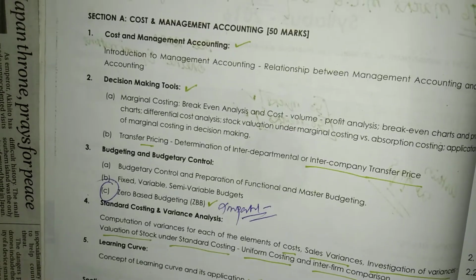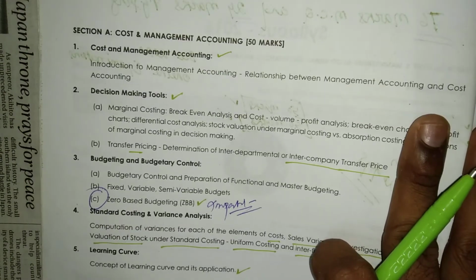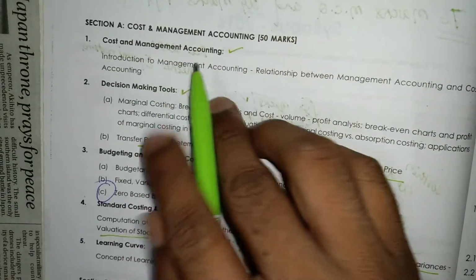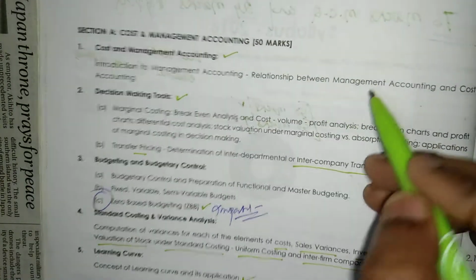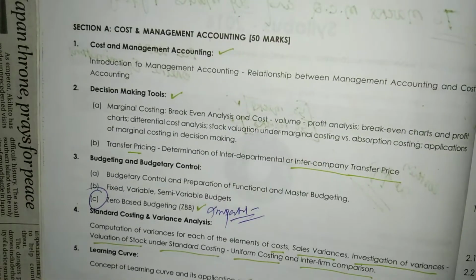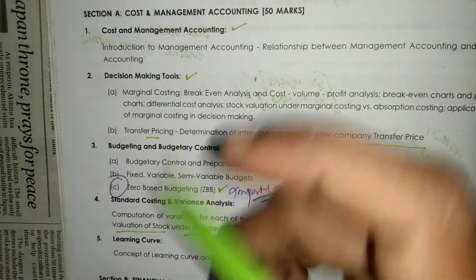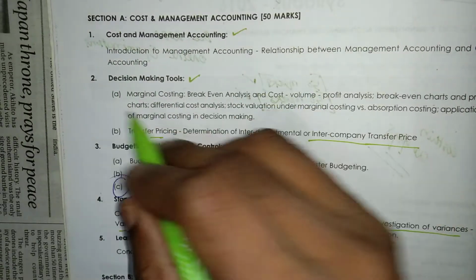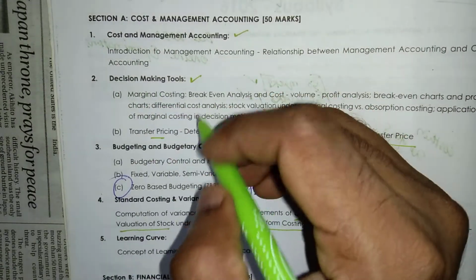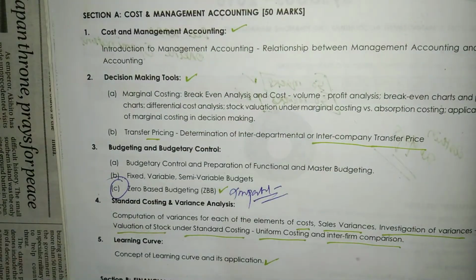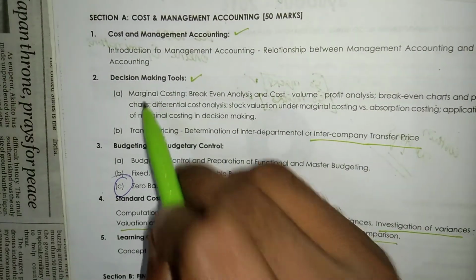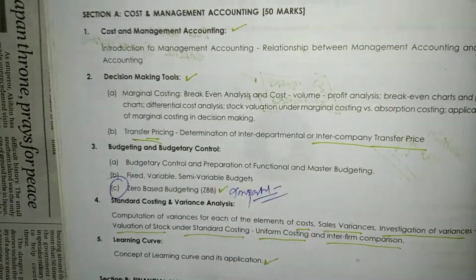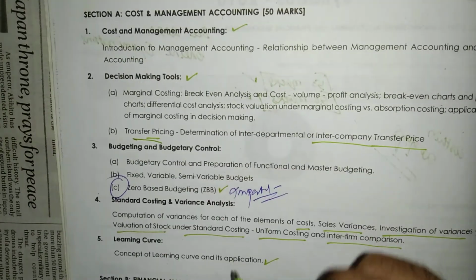Again in section A, we have to study the introduction of cost and management accounting, and the relationship between management accounting and cost accounting. In chapter number 2, decision making tools, we have to study marginal costing and transfer pricing.